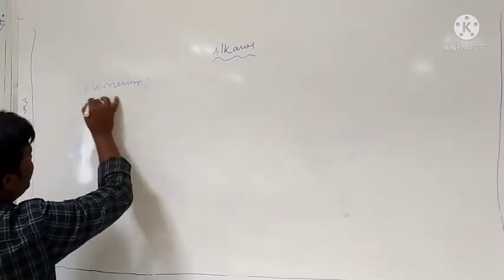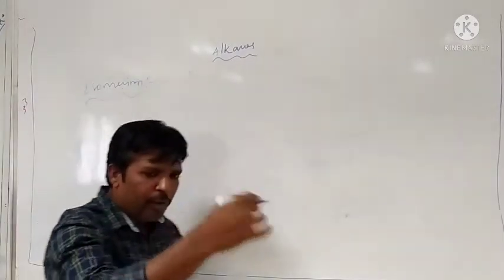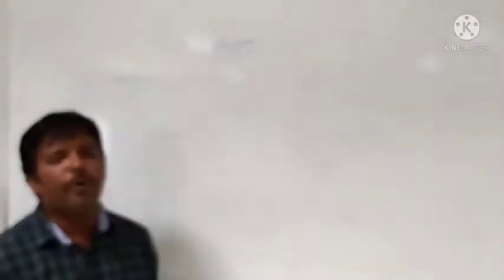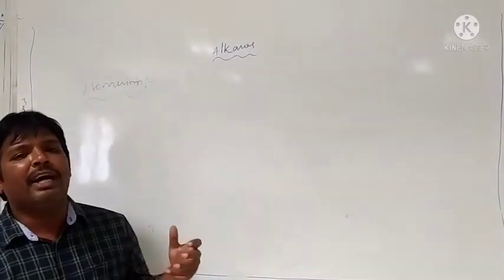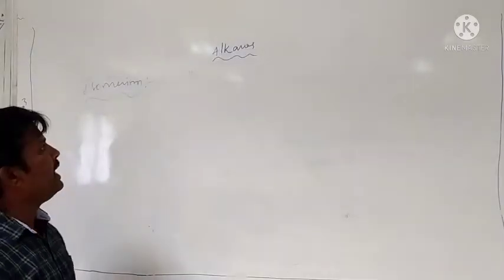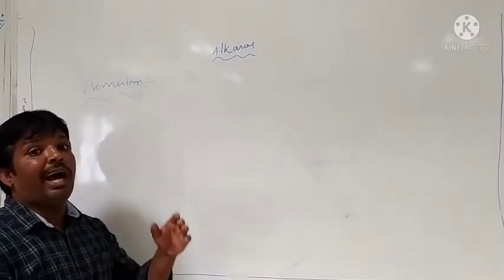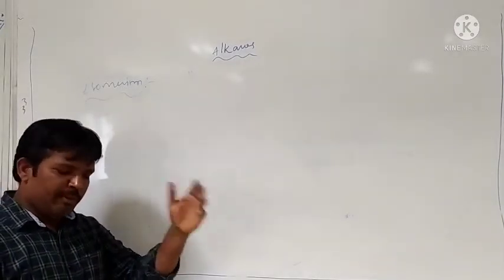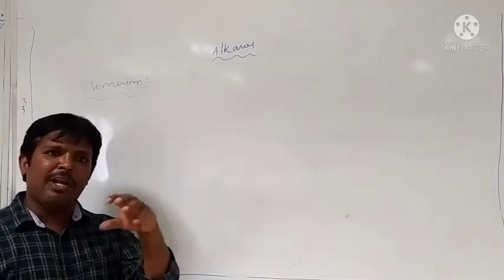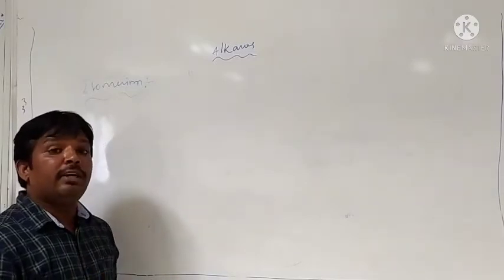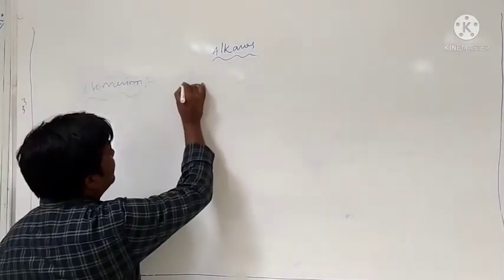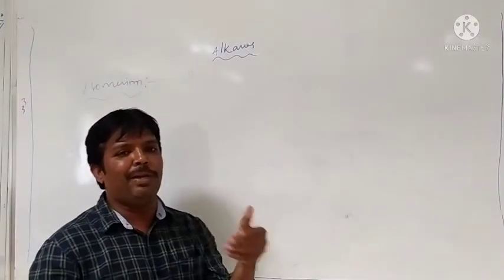Two or more compounds or molecules having the same molecular formula but differing in their physical and chemical properties are called isomers, and the phenomenon is called isomerism.